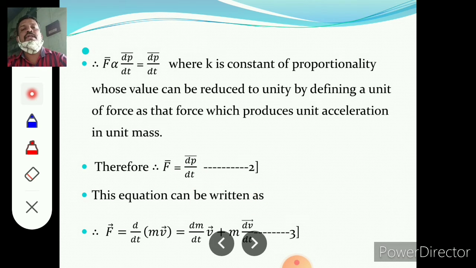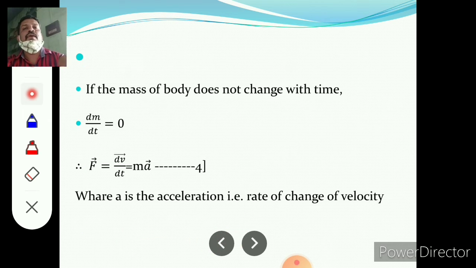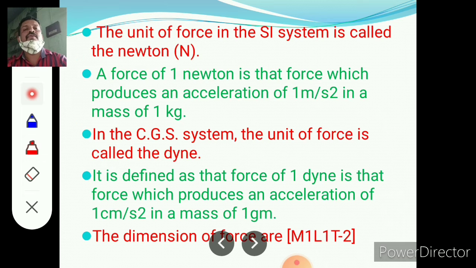This equation can be written as F equal to d by dt of mv, equal to dm upon dt into v plus m dv by dt. If the mass of the body does not change with time, then dm by dt equal to 0. That is, F equal to m dv by dt, and it is nothing but m into a, where a is the acceleration, that is, the rate of change of velocity.